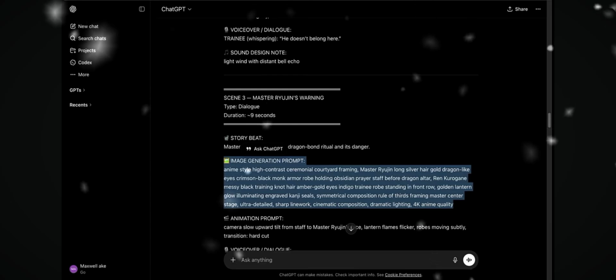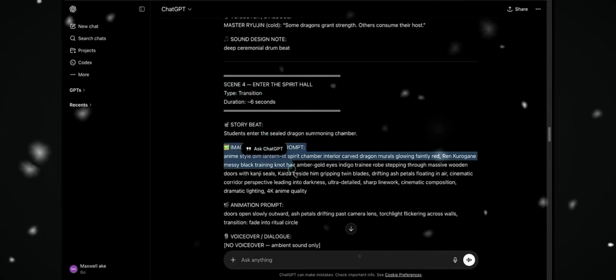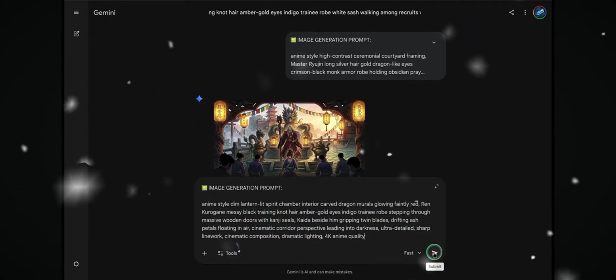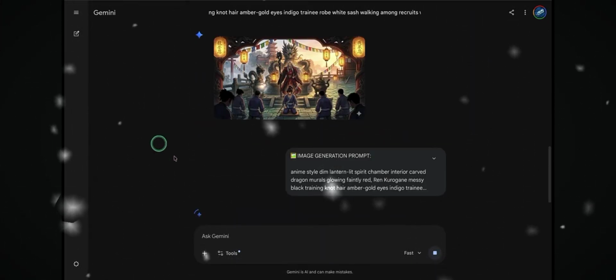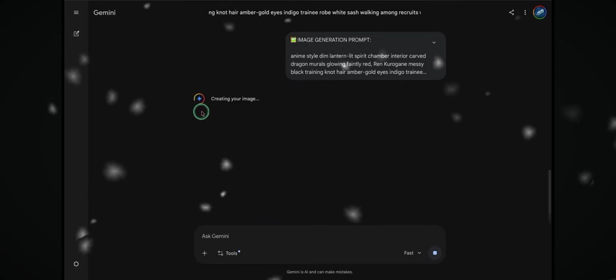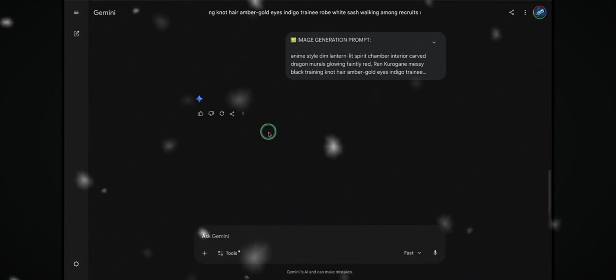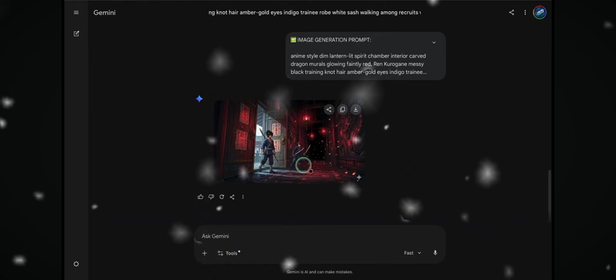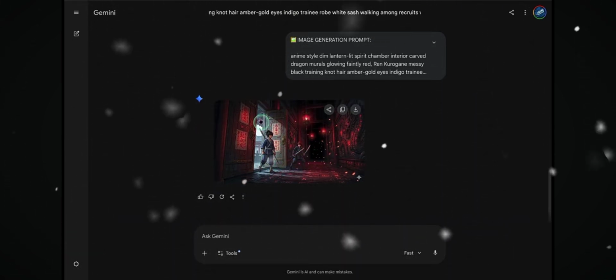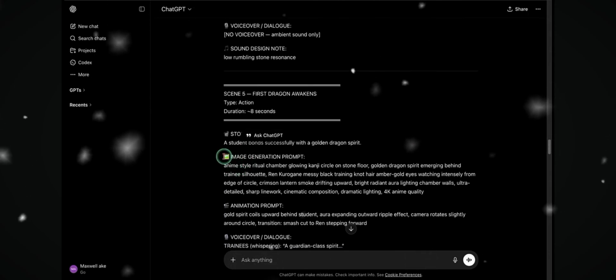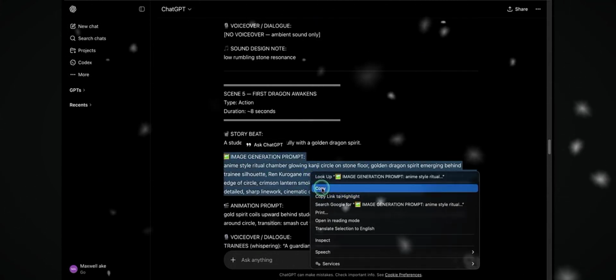Now we're going to generate the fourth image using the exact same process. Copy the prompt, head over to Gemini, paste it in, hit generate, and give it a few seconds. And just like that, the fourth image is ready. And if you look closely, the character consistency is still perfectly intact. Everything flows smoothly from one scene to the next, exactly how you'd want it in a real anime production.